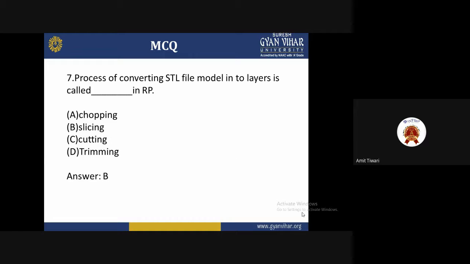Seventh: the process of converting an STL file model into layers is called dash in RP. The options are chopping, slicing, cutting, or trimming. So B, slicing, is the correct answer for this question.